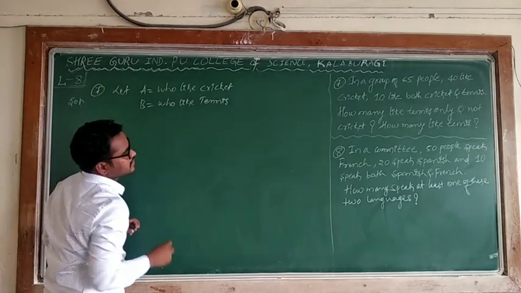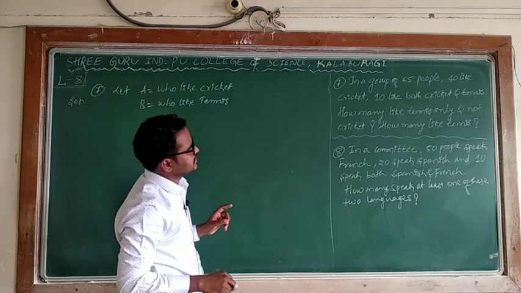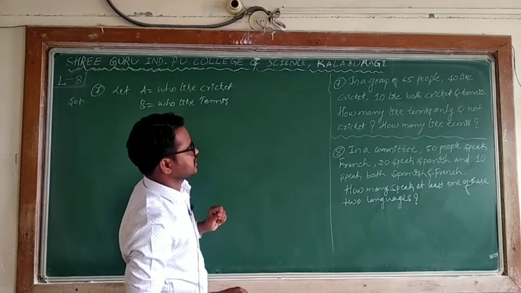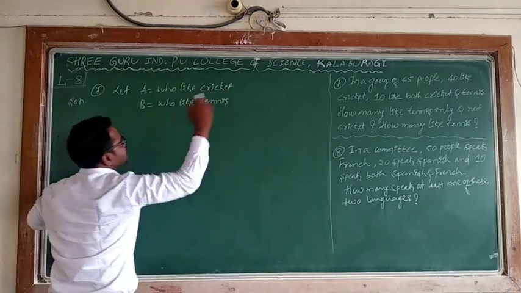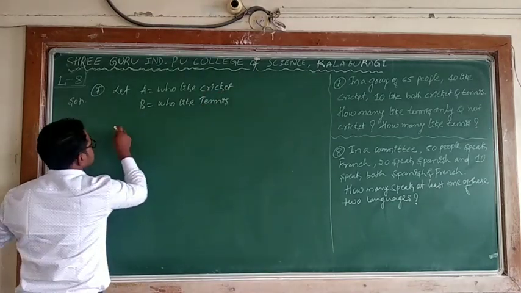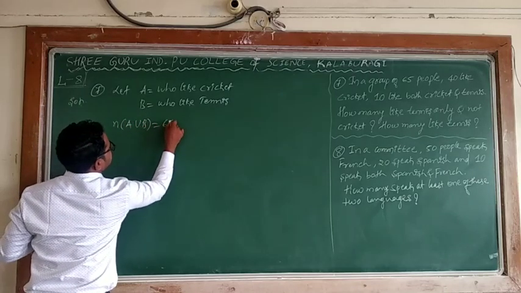By the given data, in a group of 65 people, 40 like cricket, 10 like both cricket and tennis. In a group of 65 people means at least one of them, so that is N of A union B is equal to 65.